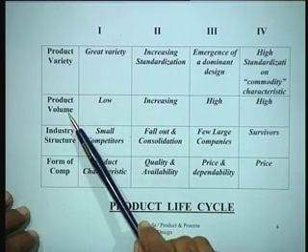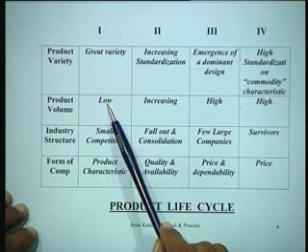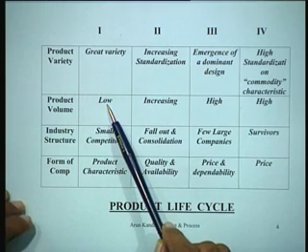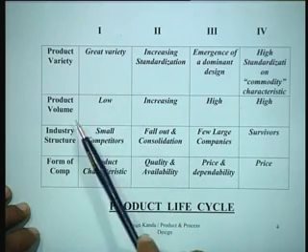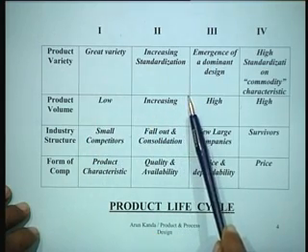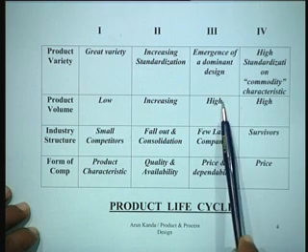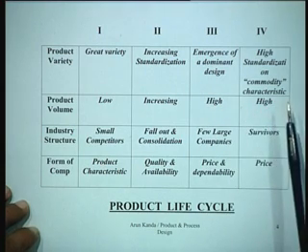Look at product volumes. As far as the product volume is concerned, it is low in the beginning because there is an initial reticence on the part of the customers to adopt new products, and therefore there is a low product volume. It generally tends to increase at the second stage. It becomes high during the stage of maturity and remains high during the last stage.